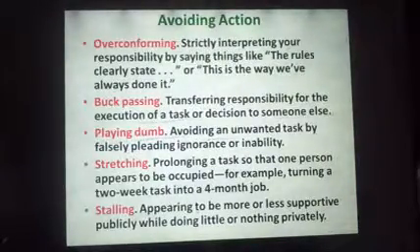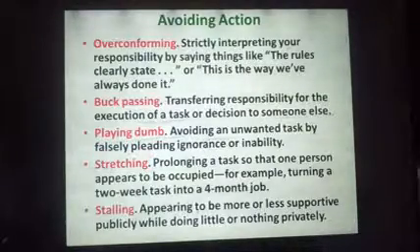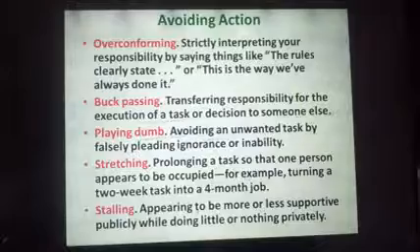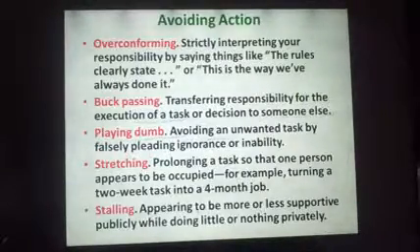And then you have an important technique, stalling. That is appearing to be more or less supportive publicly while doing little or nothing privately. Stalling is also an important technique. You can note it down or take a screenshot. All these techniques are very, very important.